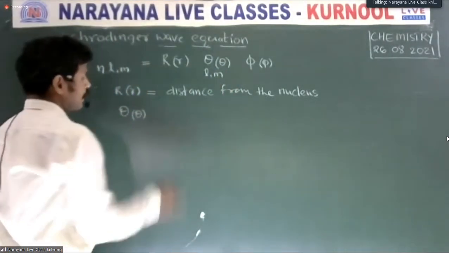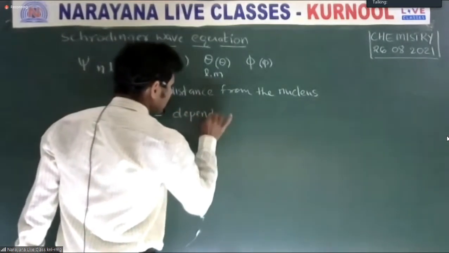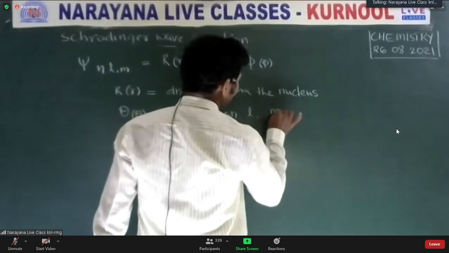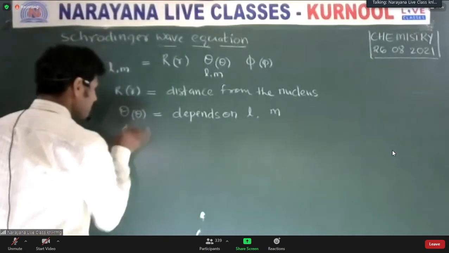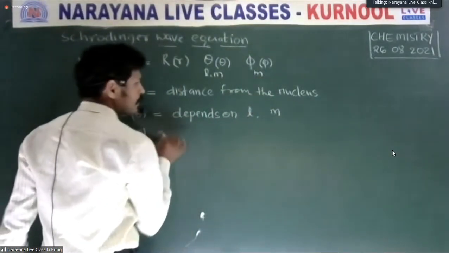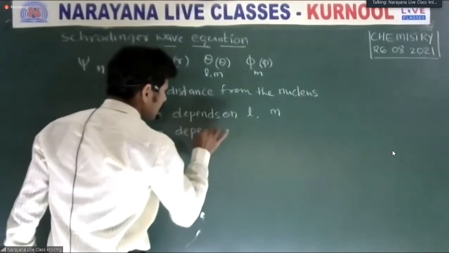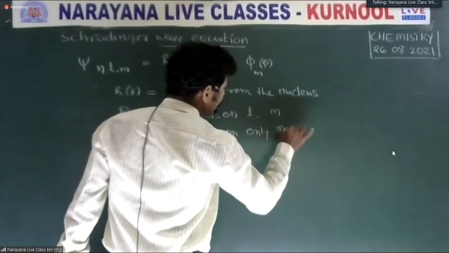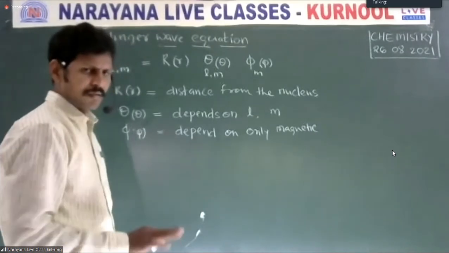L and M. It is a function which depends on azimuthal quantum number and magnetic quantum number, which depends on L and M. Then phi, it is a function which depends only on the magnetic quantum number. Is it clear? See here, no need in examination.